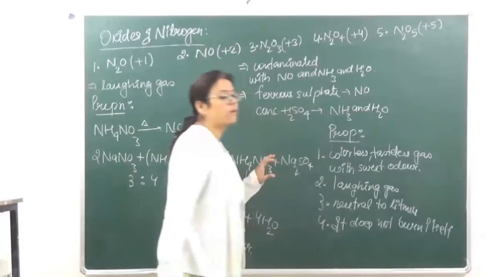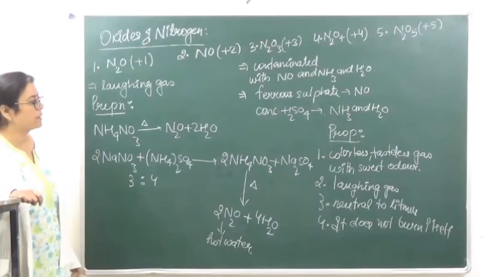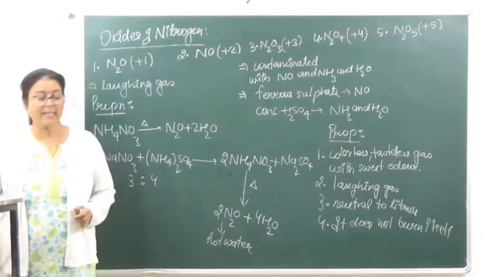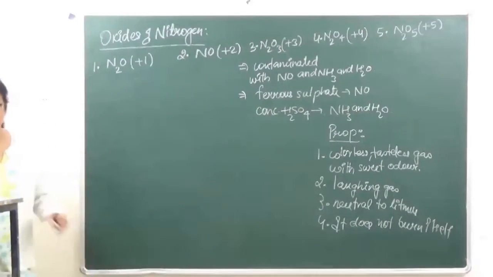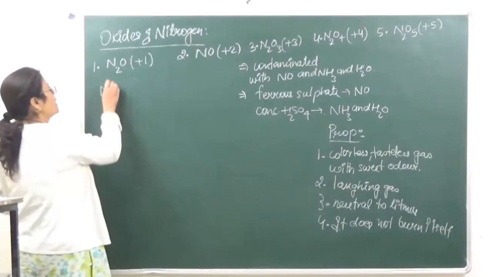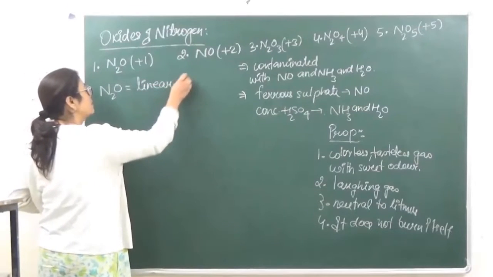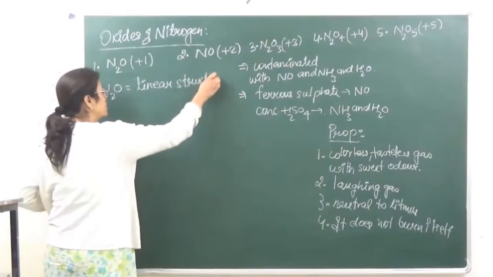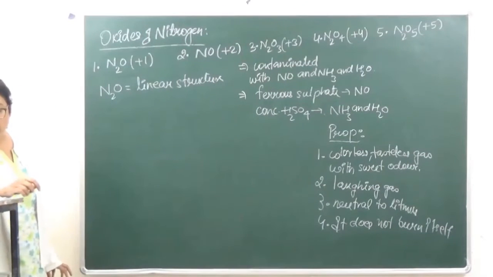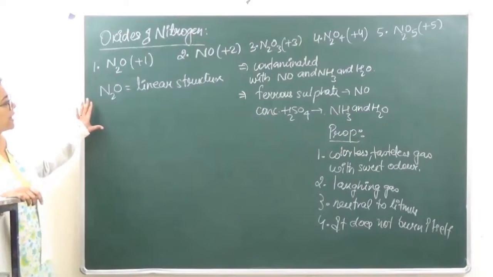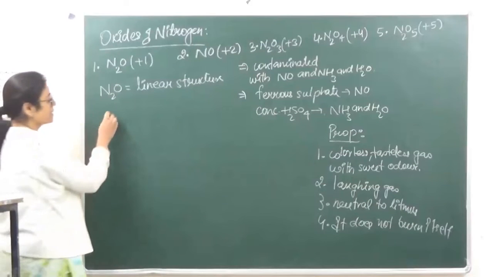But it is a supporter of combustion. It does not burn itself, but it is a supporter of combustion. ठीक है? Now when we are looking at the structure of nitrous oxide, it has a linear structure. In total, it has 2 resonance hybrid structures, which can be written as